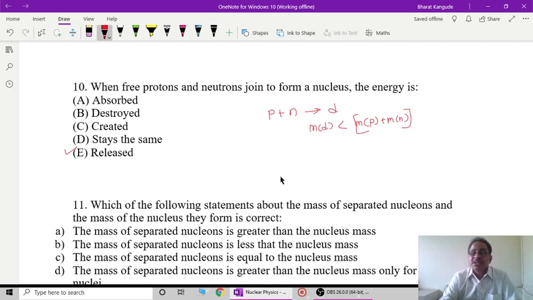And this happens in the case of each and every nucleus. Whatever the nucleus, smaller or bigger, when protons and neutrons come together and form the nucleus, a certain mass is lost, and this mass gets converted into energy, which is the energy released at the time of formation of the nucleus. That is also what we call binding energy. So naturally in this case energy is released, and option E is the most correct option for question number 10.